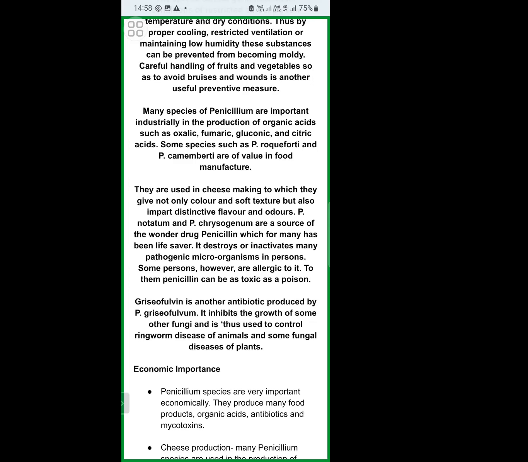Different types of enzymes are produced on a large scale by the fermentation process using Penicillium species. So Penicillium species are used not only for the production of antibiotics and organic acids, but also for the production of enzymes.